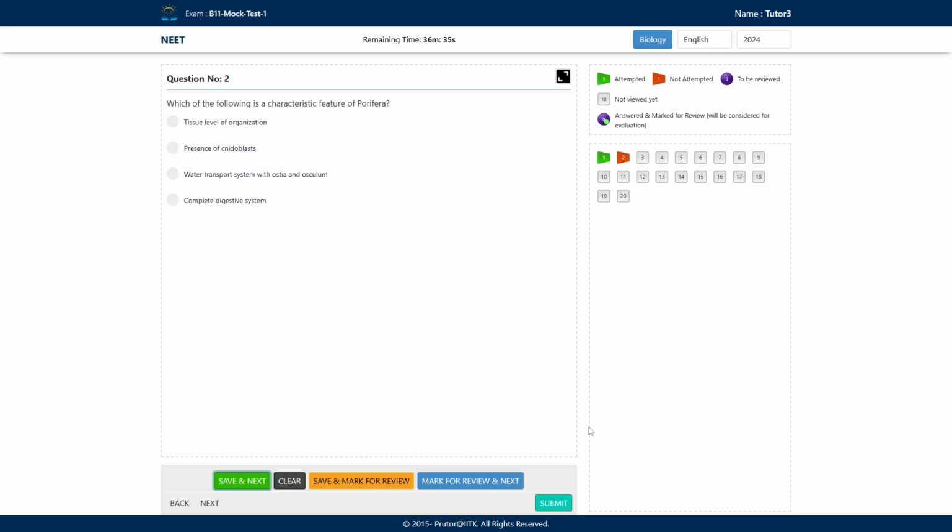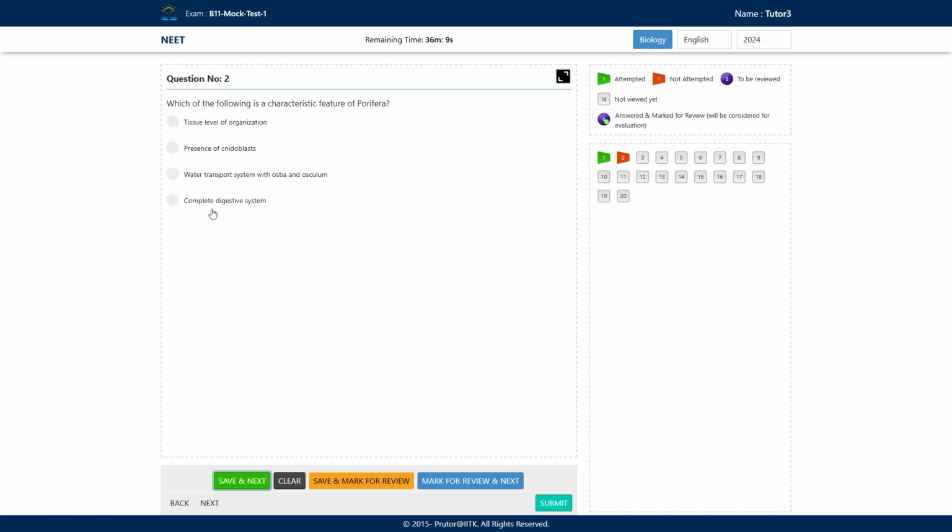So tissue level of organization is not there in the case of poriferans. It is cellular level of organization, right? Presence of nidoblast. This is a characteristic of which phylum? Cnidarians. Yes, cnidarians. It is not a characteristic of the porifera, right?